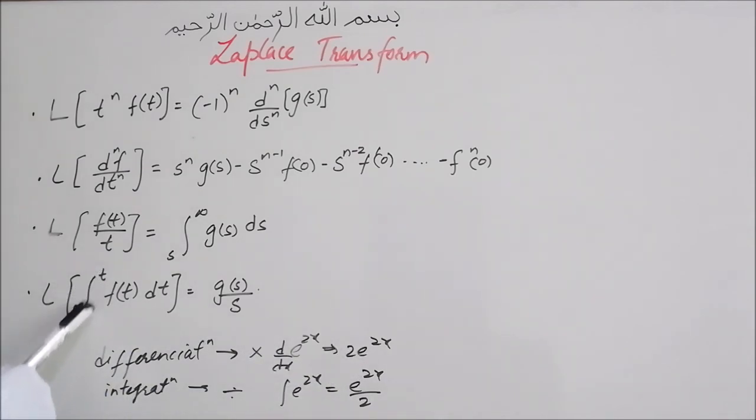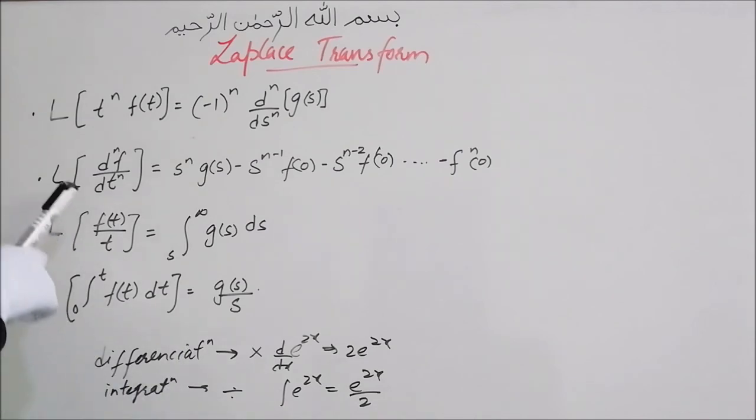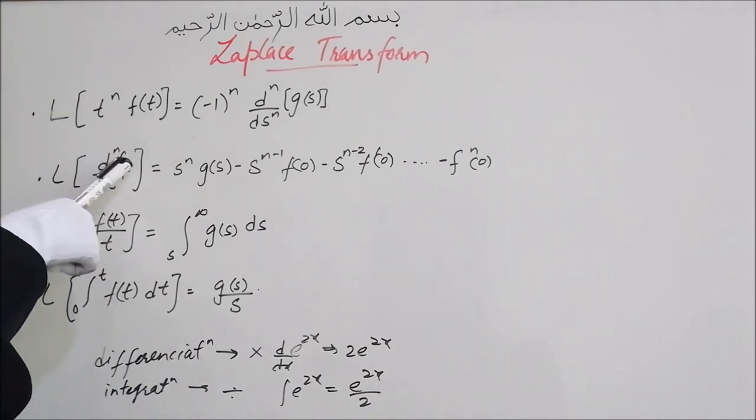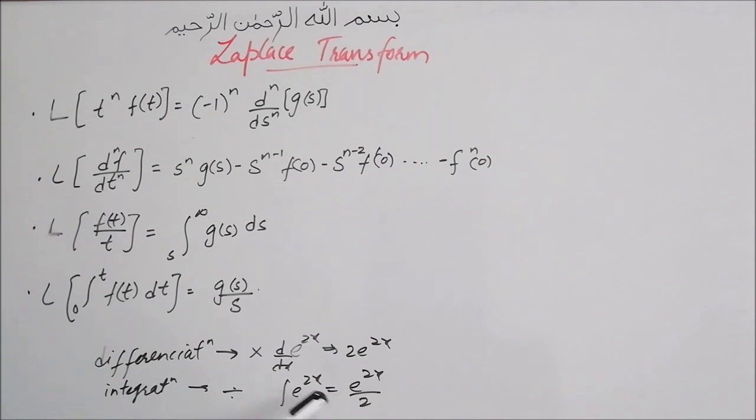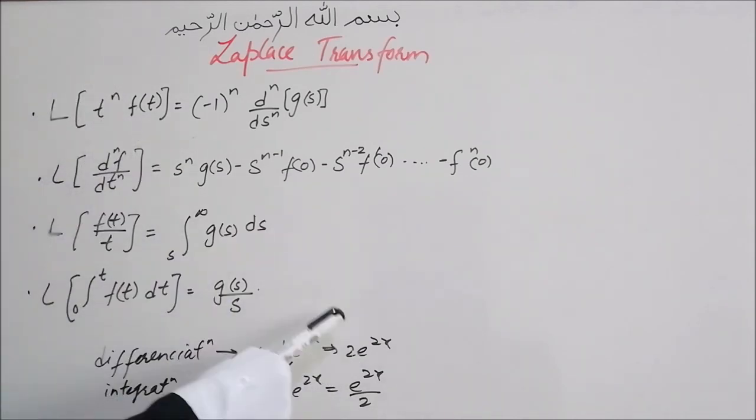Similarly, when we are doing integration, then after the Laplace transform of the integration, we are going to divide it by something. And if we are dividing by something, then the Laplace transform of that division will give us some integration. Similarly, for differentiation, if we are doing differentiation of something, we will get something multiplied, as we have seen here. And if we have something multiplied and we take the Laplace transform, then we will get the answer in terms of differentiation. This is just a simple trick you can use to learn it, because this is how I learned these formulas.